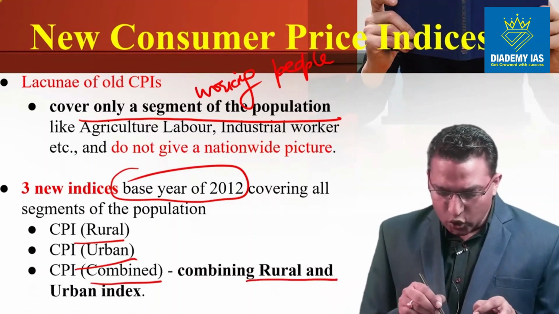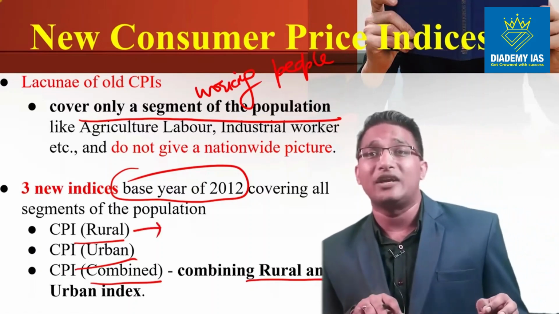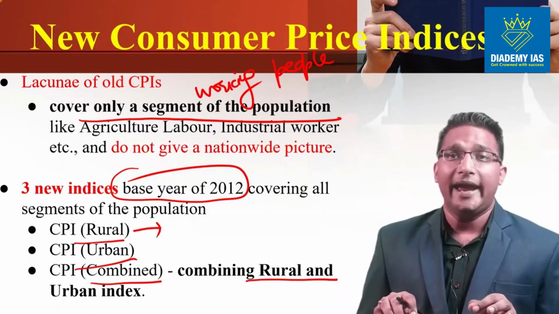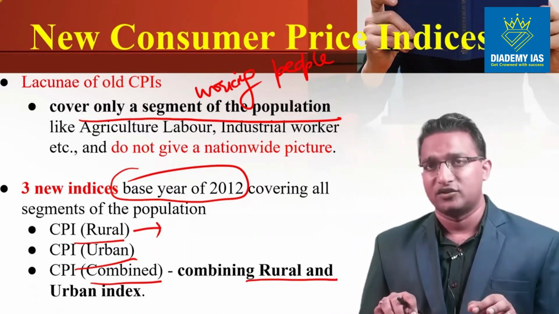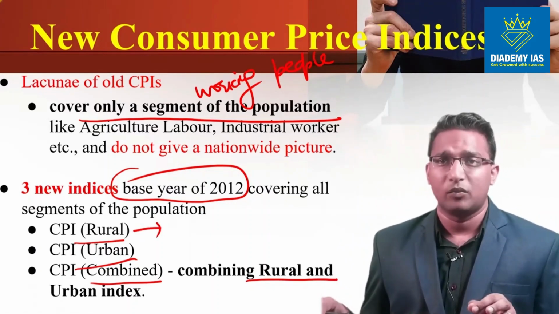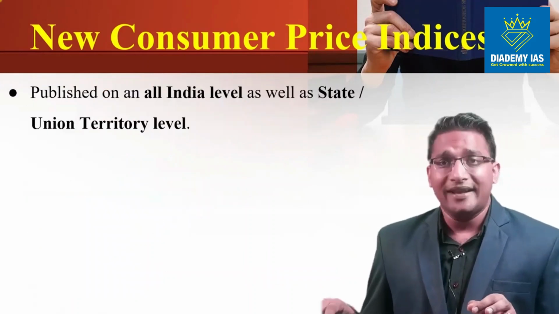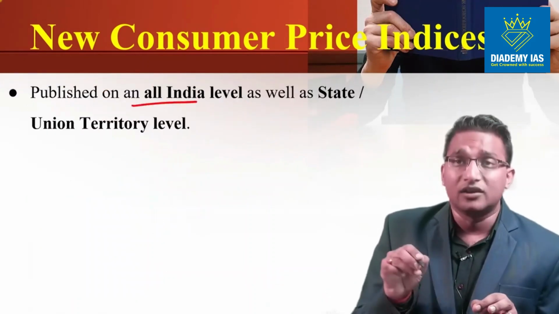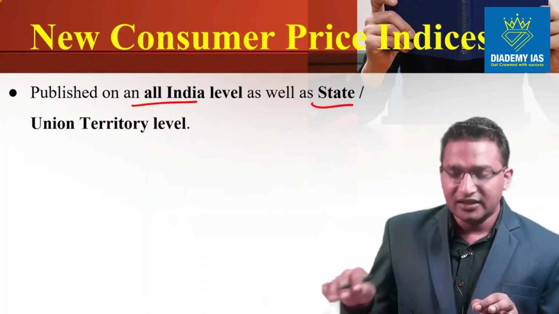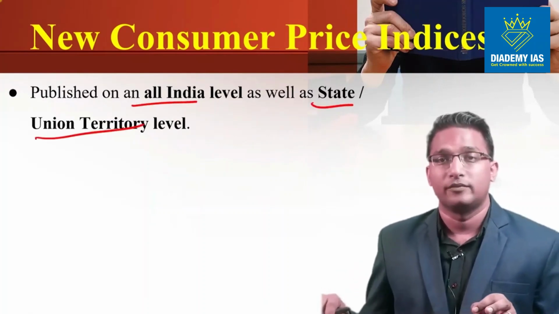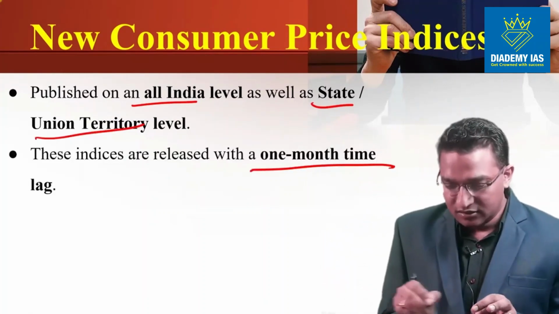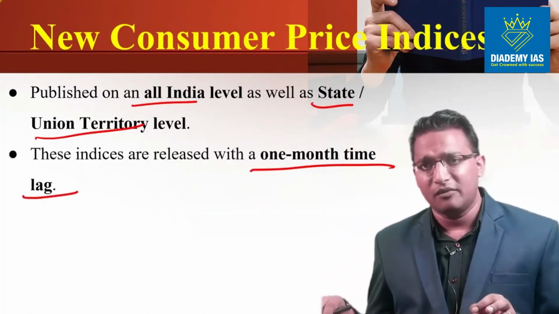CPI rural means all the people who are living in that particular rural locality will be considered, and CPI urban means all the population, be it the working population or not working population. So this gives much more area level as well as state level coverage. We will get the all India figures as well as the state or UT level figures. These indices are released with a 1 month time lag, and definitely they are monthly only.